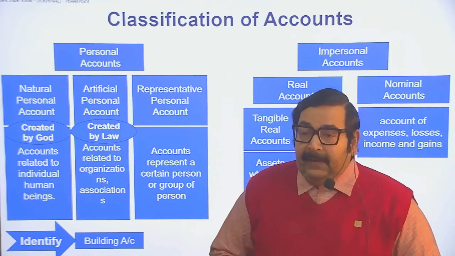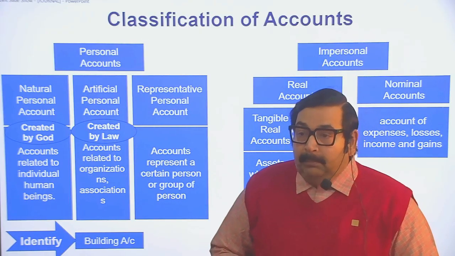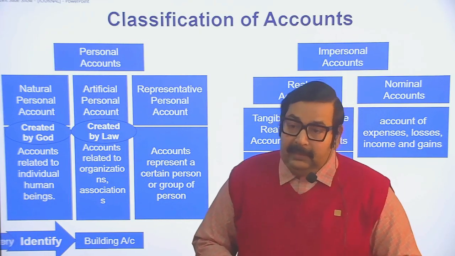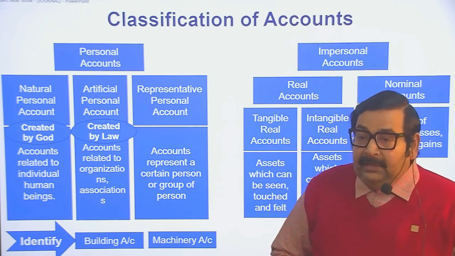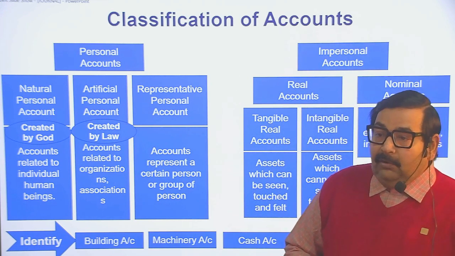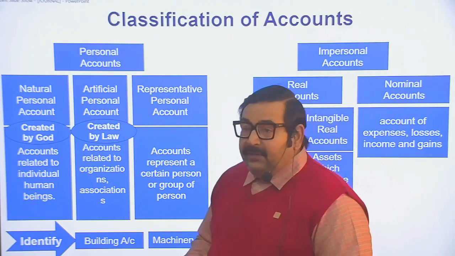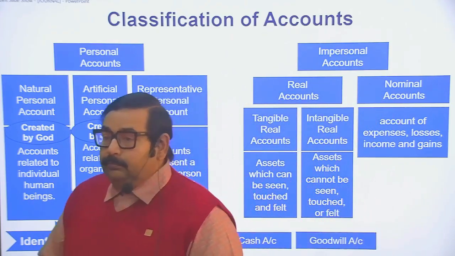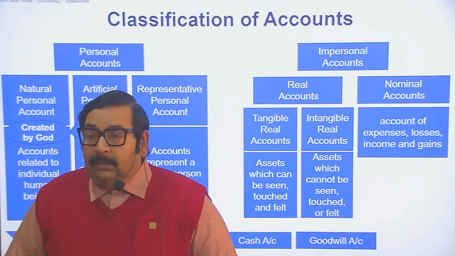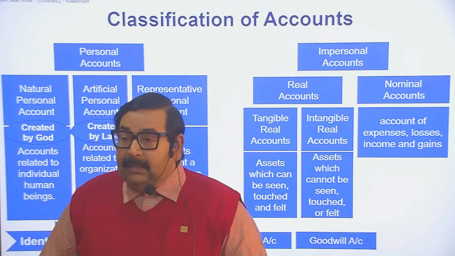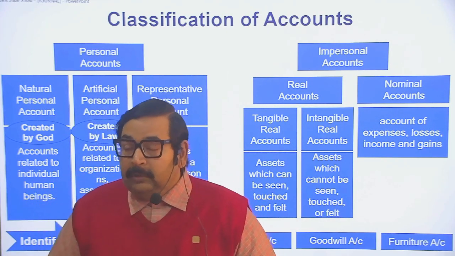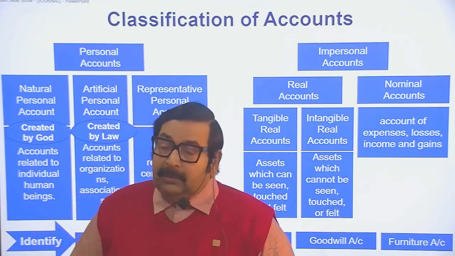Next, identify building account. Building is an asset, it's a real account. Machinery is an asset, it's a real account. Cash, asset, is a real account. Goodwill, intangible real account. Furniture, tangible real account.